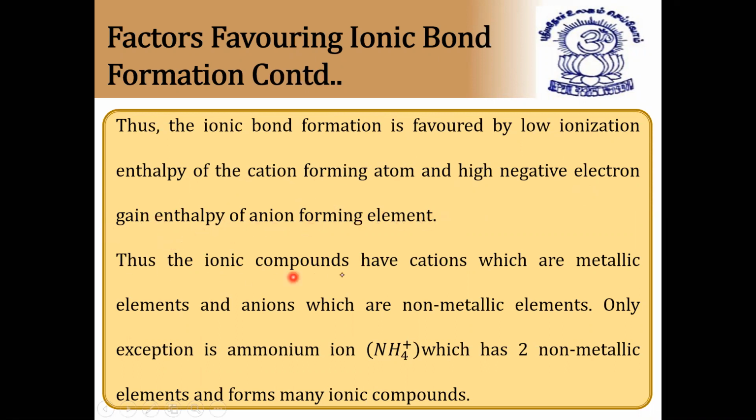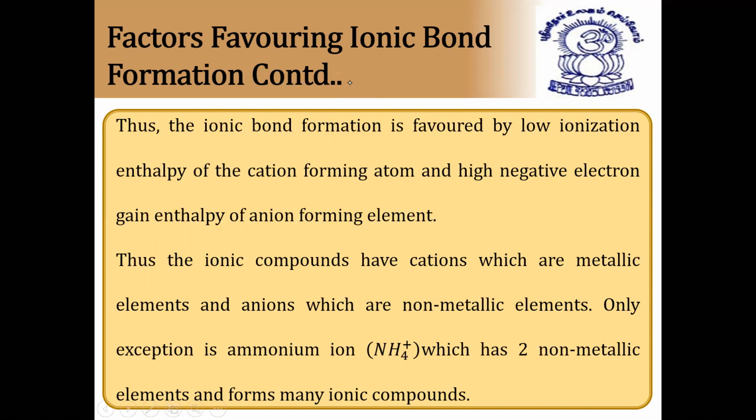Thus the ionic compounds have cations which are metallic elements and anions which are non-metallic elements. The only exception is the ammonium ion NH4+, which has two non-metallic elements and forms many ionic compounds. All the exceptions are very important in inorganic chemistry.